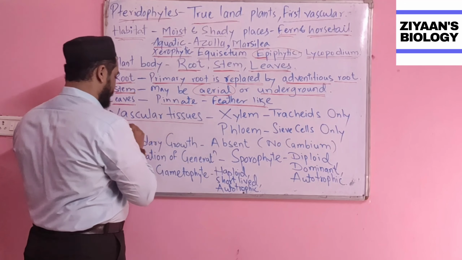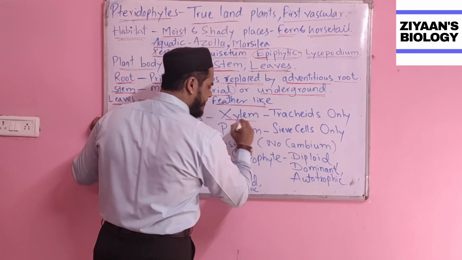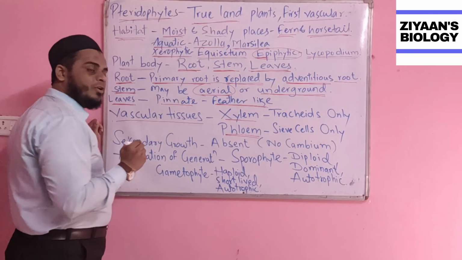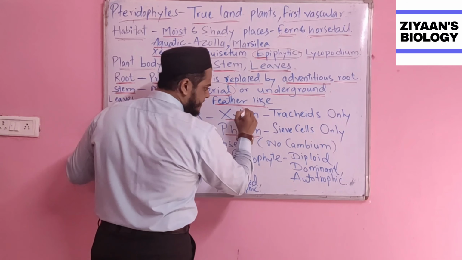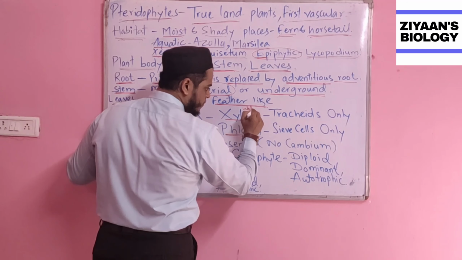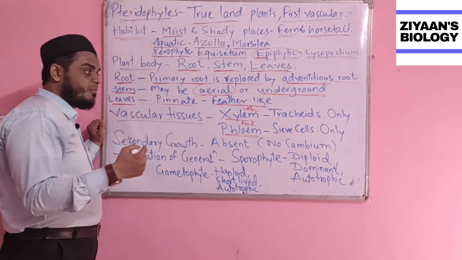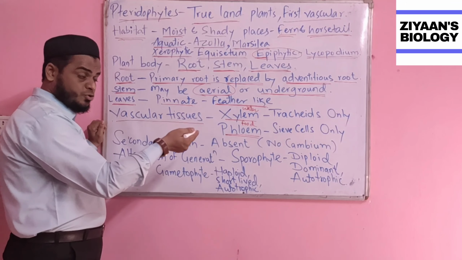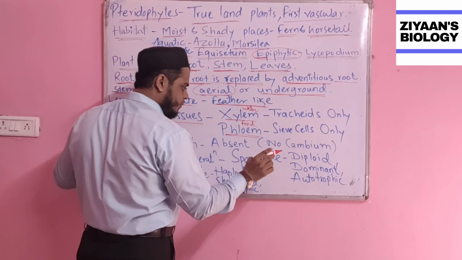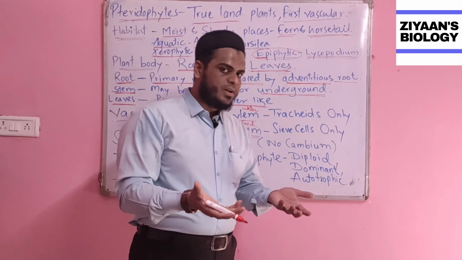Okay, vascular bundles, or vascular tissues. Here, the vascular bundles are divided into the xylem and the phloem. We know that xylem conducts water, whereas phloem conducts food. This is very simple, but the trick to remember is that xylem conducts water, and for phloem, think phloem food, as simple as that.